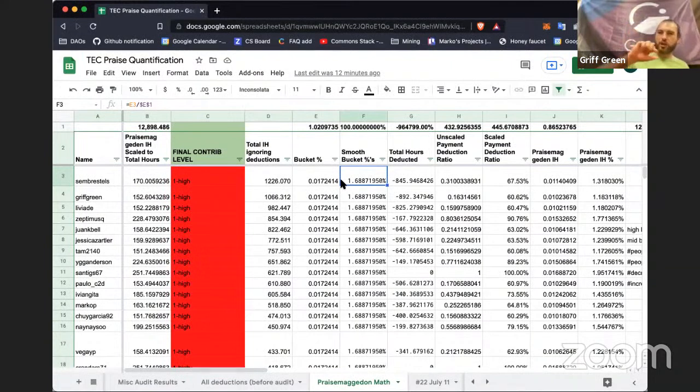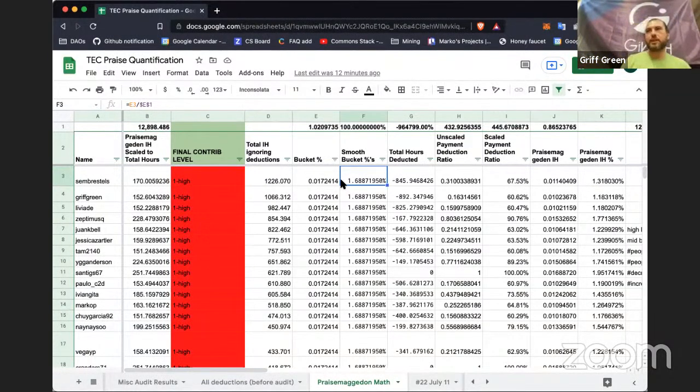so that we didn't have a sharp change from the high bucket to the low bucket. Instead, at the bottom of the high bucket, people start getting a smaller amount. And then at the top of the mid bucket, it starts getting smaller and smaller too. And then it flattens out. So you kind of have a flat line and then angled and then flat line and then angled and then flat line. So that's the base of Praise-Mageddon.